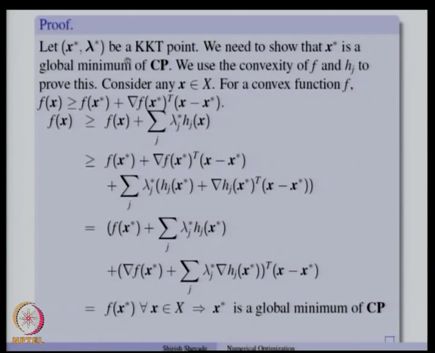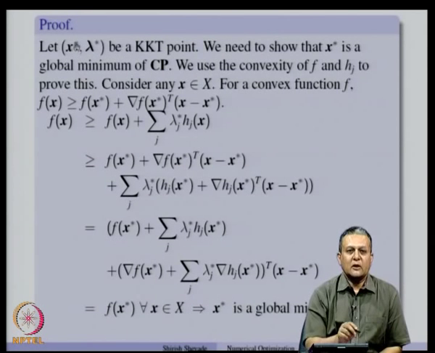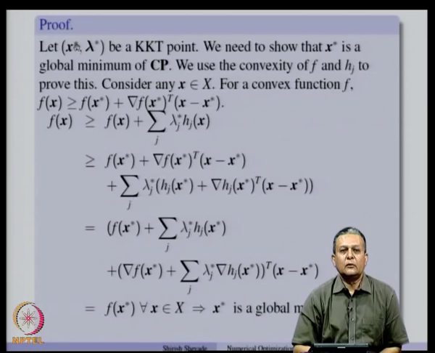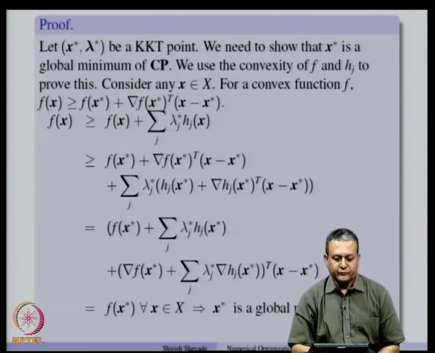So, if we find the KKT points of a convex programming problem, then under the regularity assumptions, those KKT points give us the optimal solution x* to a given convex program. So, this is a very important result as far as convex programming problems are concerned.